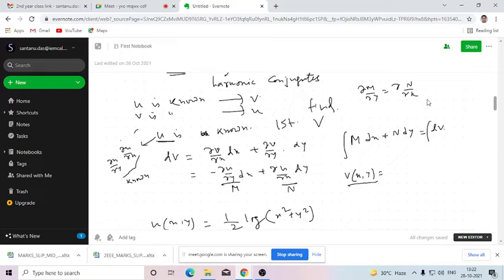So we can integrate f(x) dx. But if the function is f(x,y), then we can't integrate with respect to x, because there are two variables in the function. If the differential equation is exact, then we can do so. That's why the exact differential equation is much easier for us to handle, so that we can find the value of v.